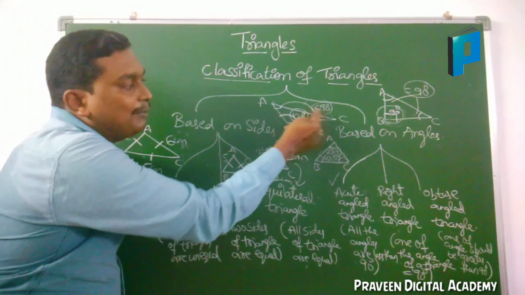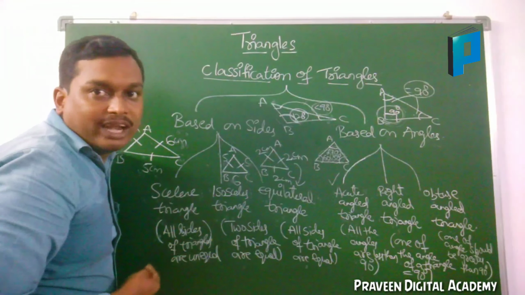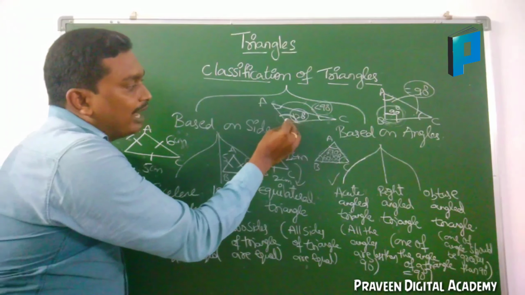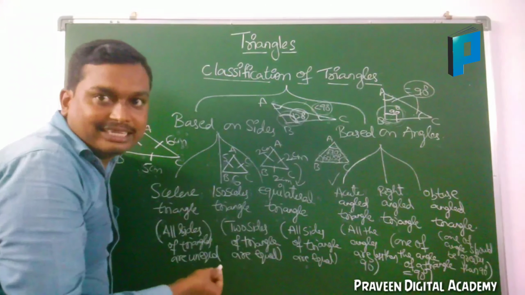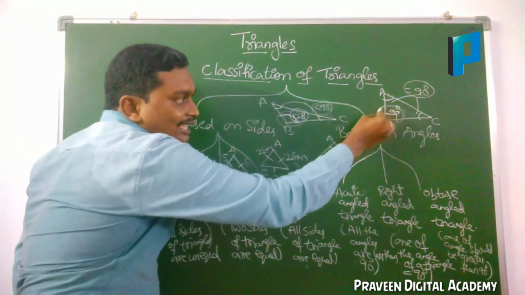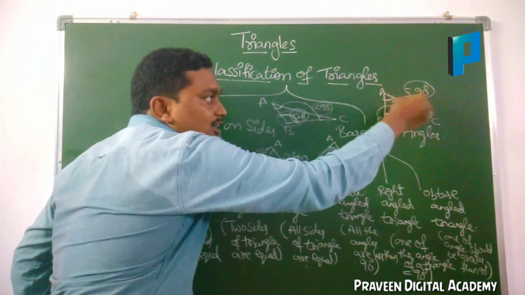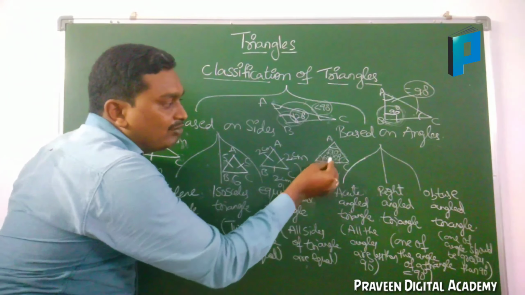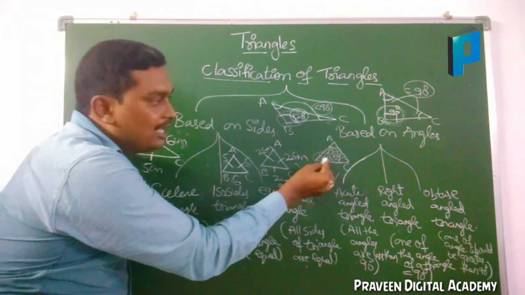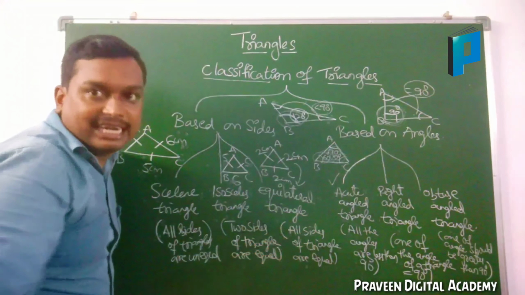Why? Because 120 plus 60, how much? 180 we will get. So, if one of the angles is greater than 90, the sum of the other two should be less than 90. If one of the angles is 90 degrees, the sum of the other two angles is equal to 90 degrees. If one of the angles is less than 90, the sum of the other two should be greater than 90.